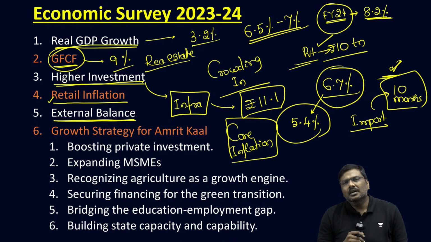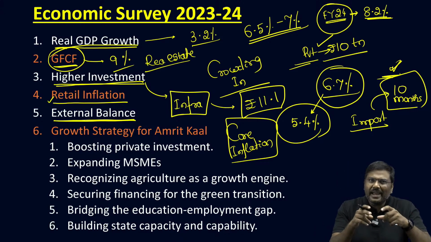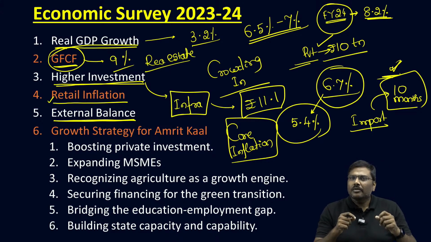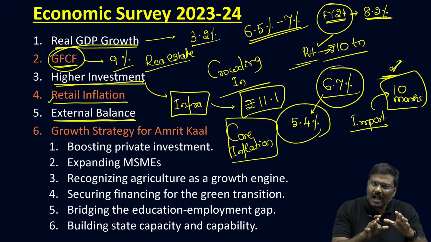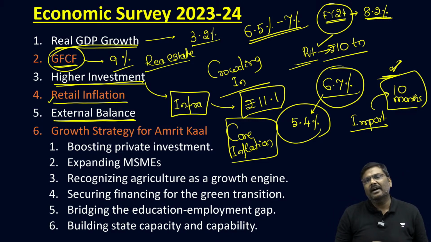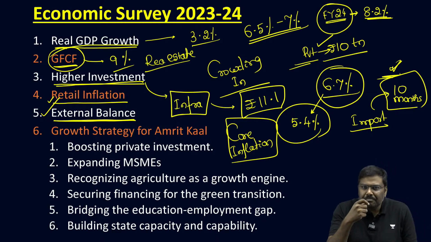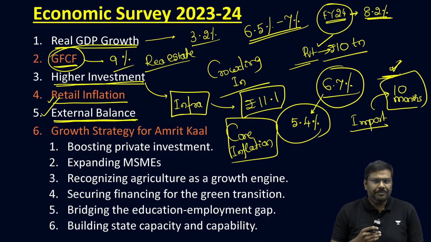And not only this, 98% of the external debt, I repeat, 98% of the external debt, we can satisfy with the amount of reserves that we have. So this is a rising state, or let's say an improved state, of external balance for India in the last one financial year.